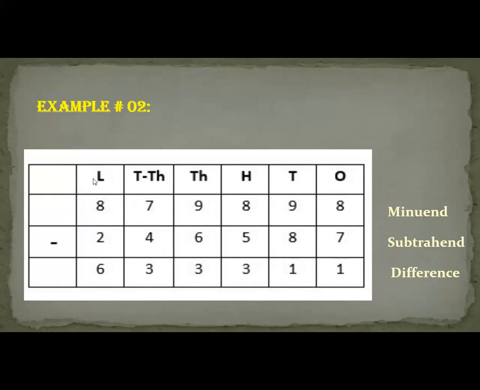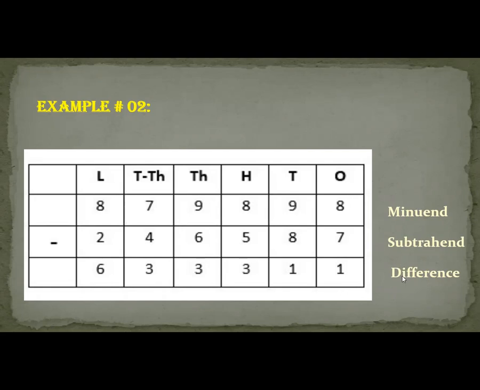So this is also 6 digit numbers. So starting from here, 8 minus 7, 1, 9 minus 8, 1, 8 minus 5, 3, 9 minus 6, 3, 7 minus 4, 3, and 8 minus 2, 6. Your answer is 6,33,311. Always remember, the answer that comes after adding the addendas is called sum, and the answer that comes after subtracting subtrahend from minuend is called difference. This is example number 2.